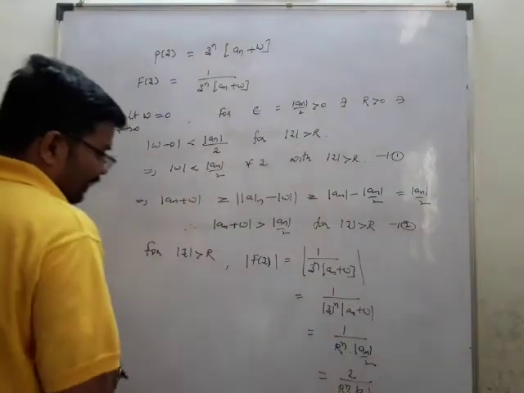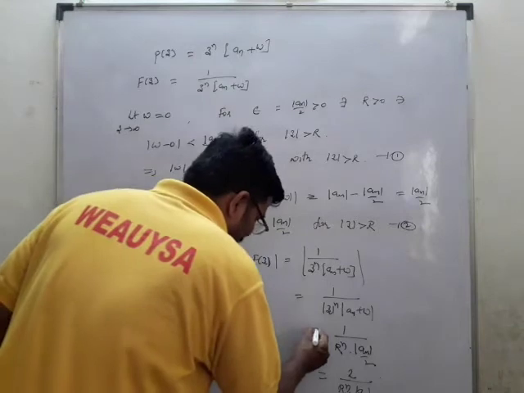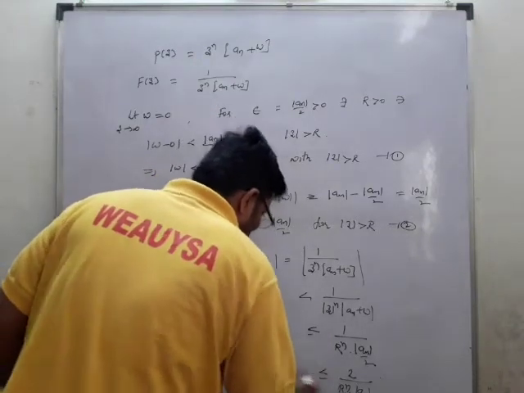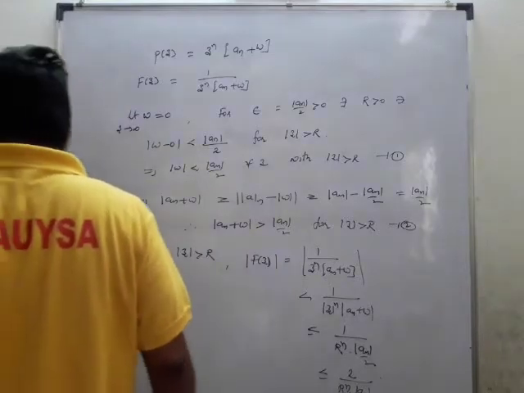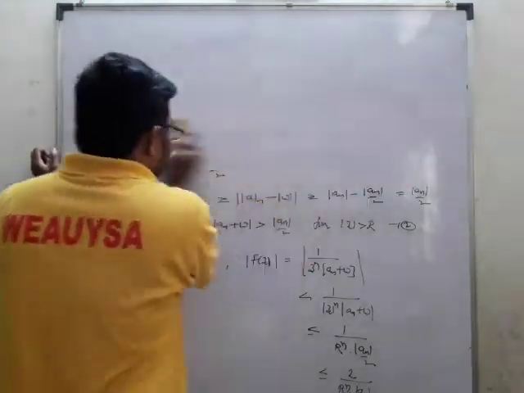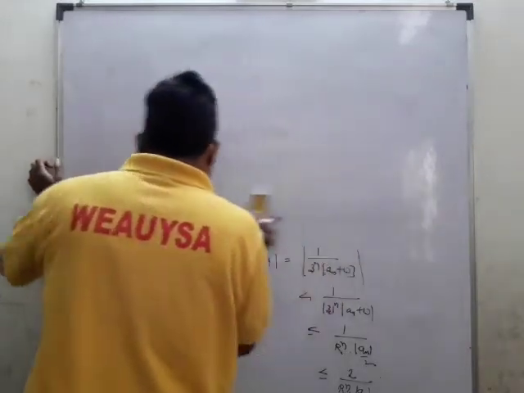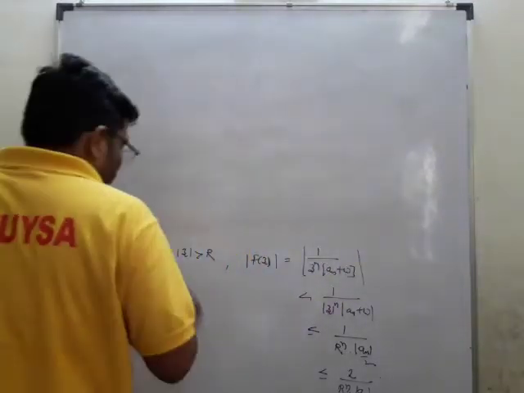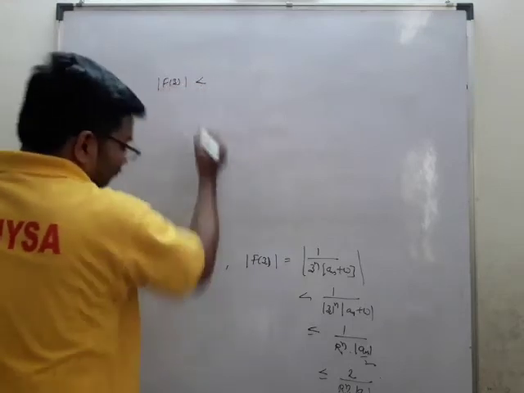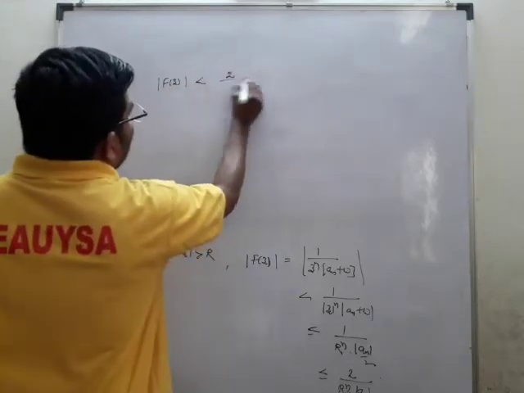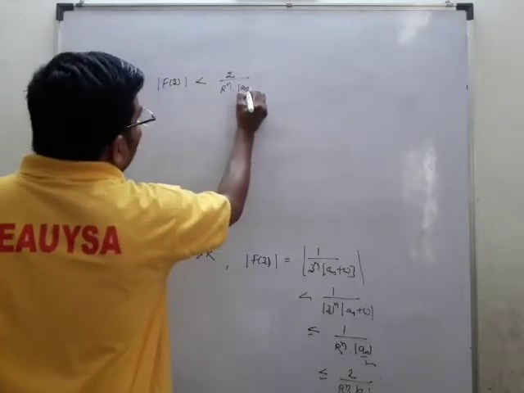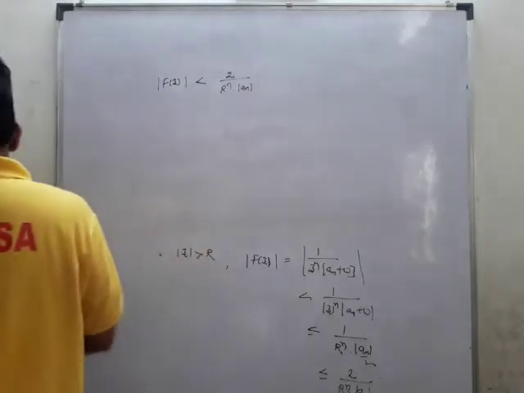Therefore, mod f of z is less than or equal to 2 by r power n into mod a n. This is what we got.